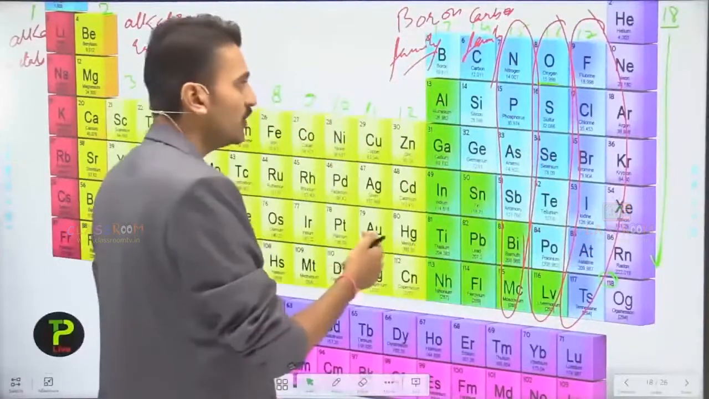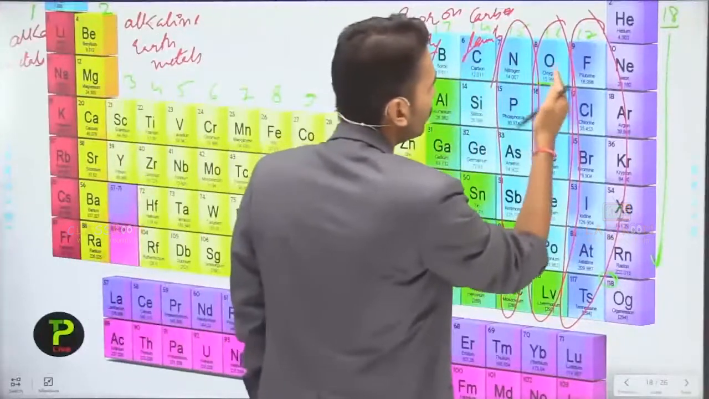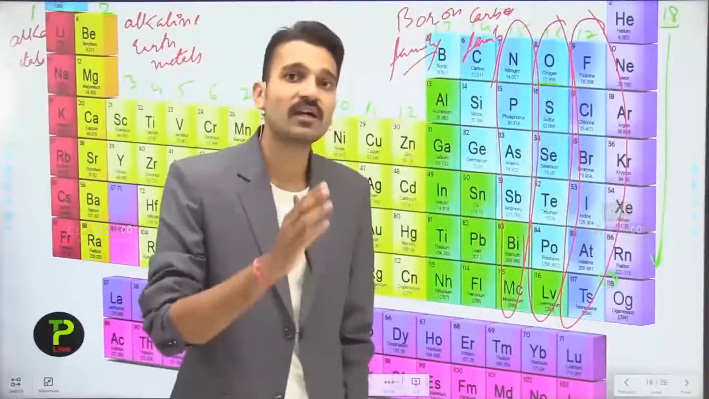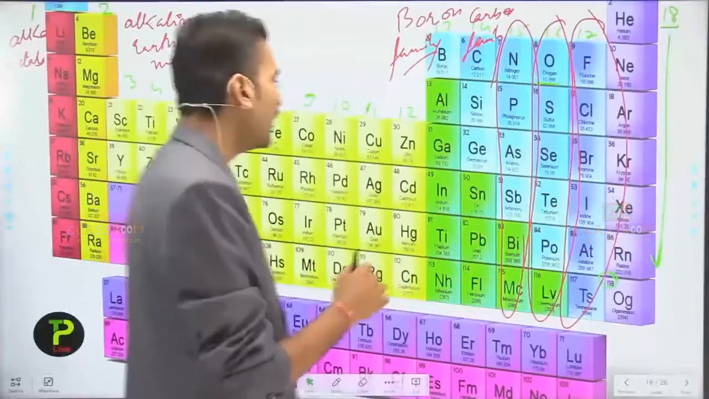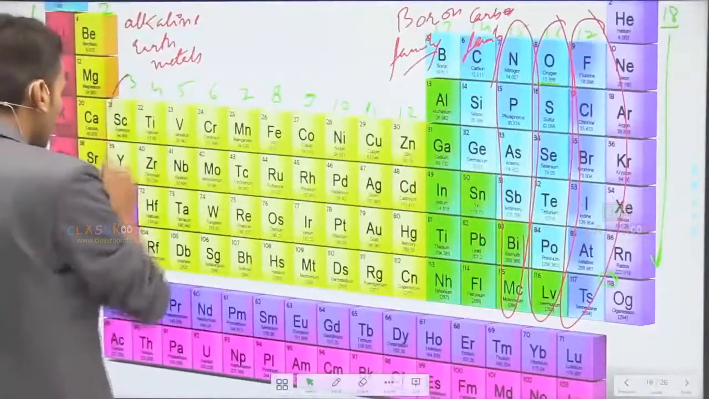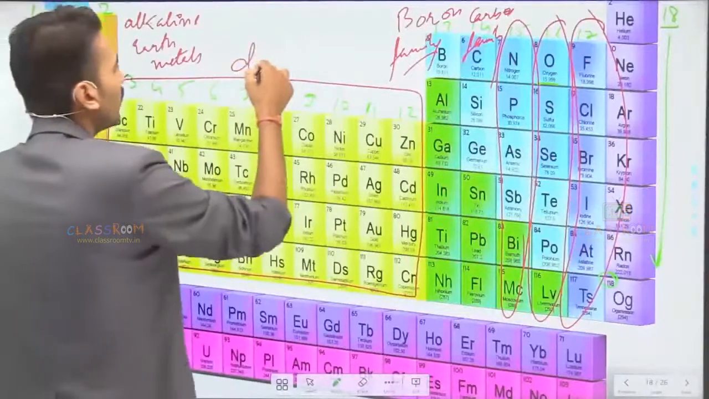So here you see that group numbers 1, 2, 13, 14, 15, 16, 17 and 18 are termed the representative elements. While checking these, from group number 3 to group number 12, they are called the d block elements.